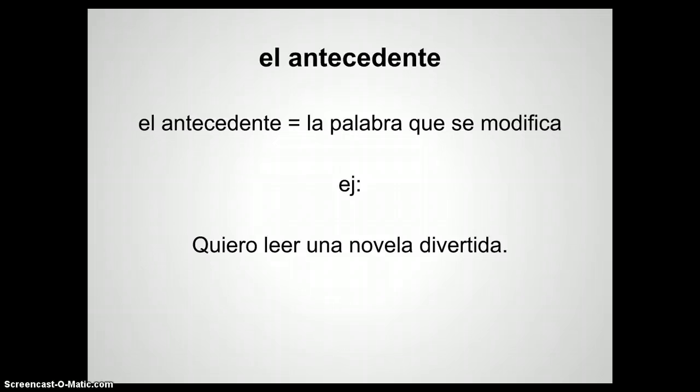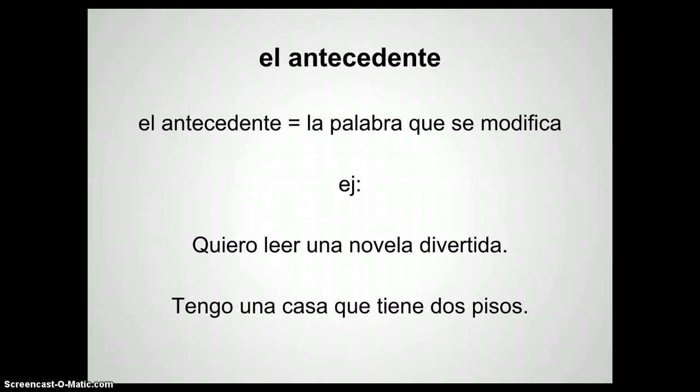What is the noun being modified? Novela. In the second example, we have tengo una casa que tiene 2 pisos. What is being modified? La casa. Here we know that this clause is modifying or describing the house.